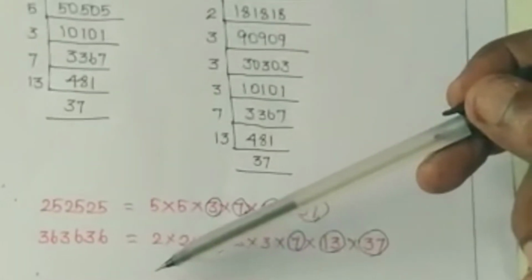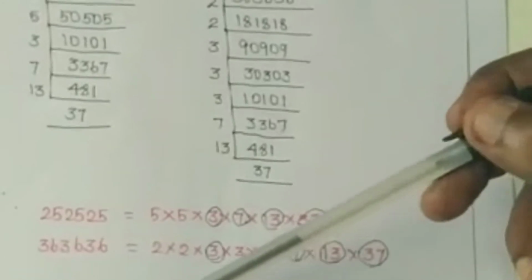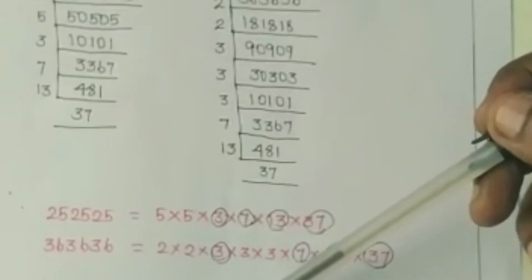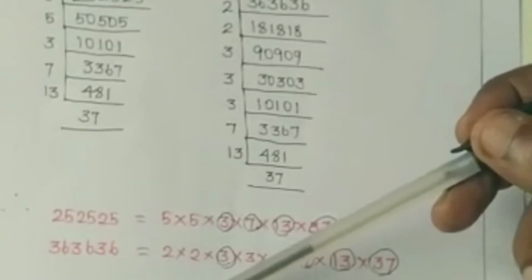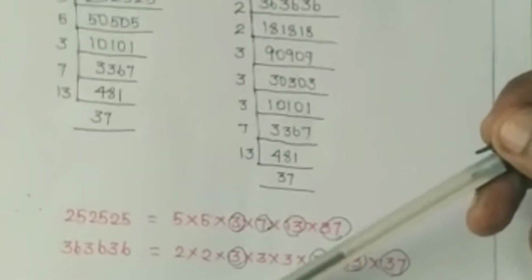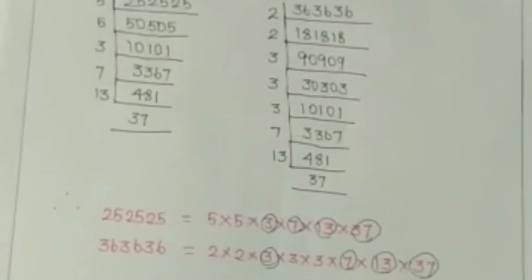If I multiply them, 3 into 7 into 13 into 37, I get 10101. So 10101 is the HCF of the given two numbers.